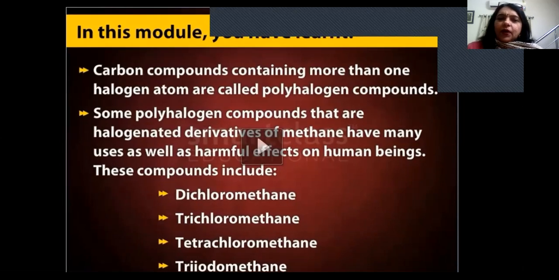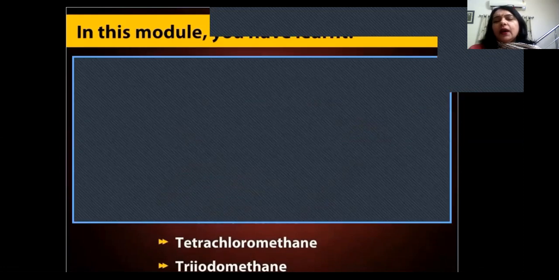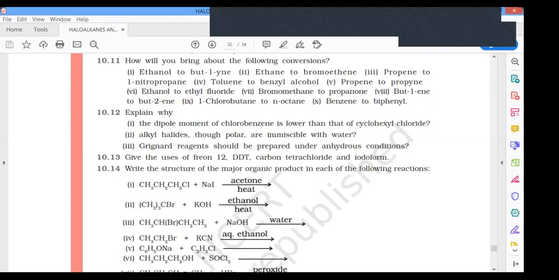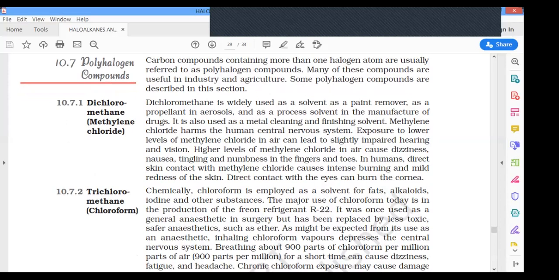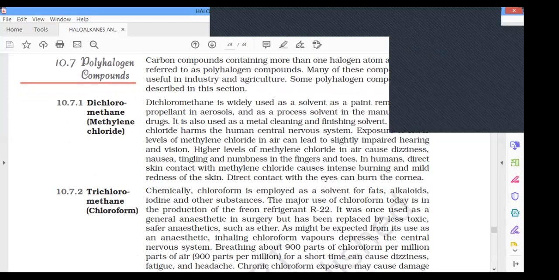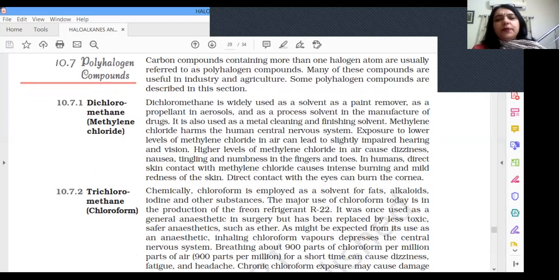Okay, children, so we had a look at this. Now, I'll be shifting to our NCERT textbook, where we will have a discussion on these compounds again. And I suggest that you please do mark the important points. The reason being that we all know that the question paper of the CBSE board is put from the NCERT textbook, and while revising, we should be knowing what information has been given in our text, and we definitely must note it down also.